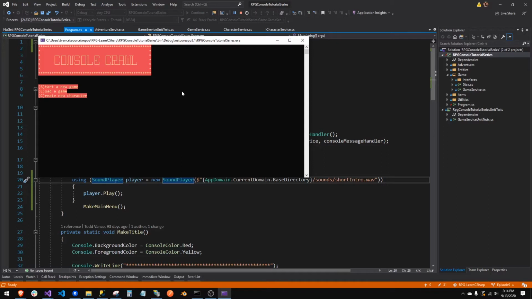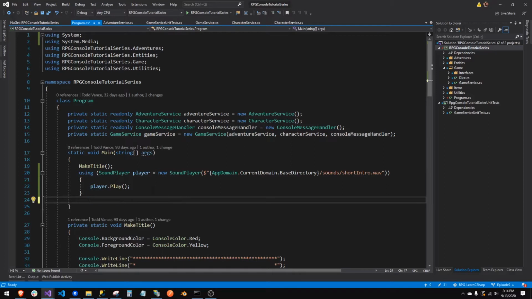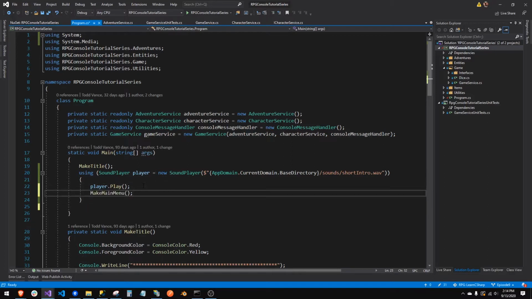Now we can make the menu not show up until after the sound, but I don't really want to do that. We could actually throw this make main menu inside the using, that way we could pass the player onto it, and then we could stop it. So we could do it this way. There's probably some ramifications I'm not thinking of.